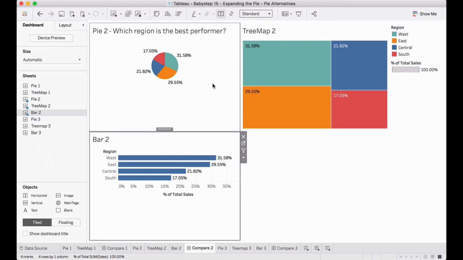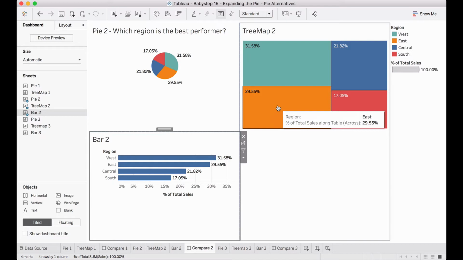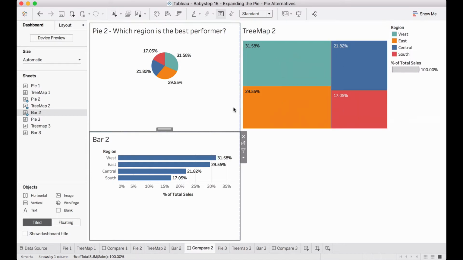Treemap is a slightly better representation of this, but even in a scenario like this with 4 slices, Treemap is still not the best one, again because it is new to a lot of people. And then these 4 squares, what is the size of them? This is much harder compared to this, at least in my eyes, right? So still pie seems to be the winner, especially if you are talking about displaying the composition percentage.